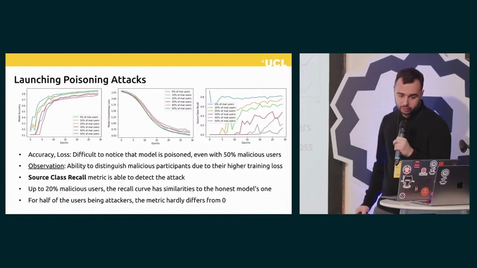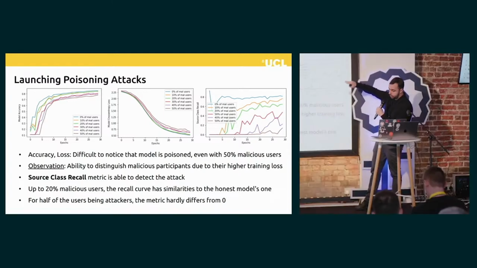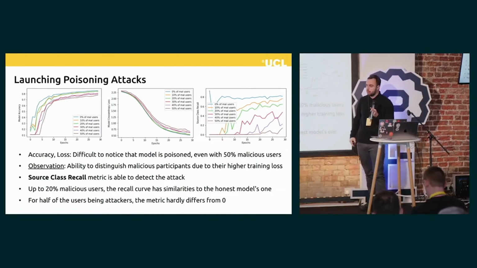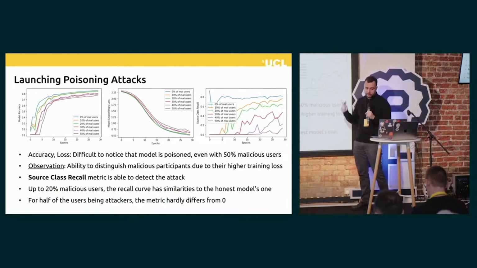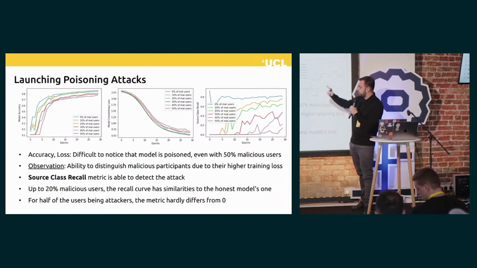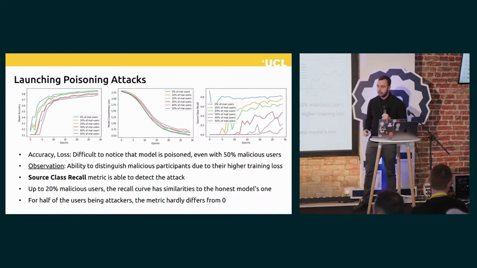As we can see, the overall accuracy and loss of the models remain at satisfactory levels throughout our experiments. And in a real-world scenario, when we have only one of those models, it would be very difficult to distinguish that it's been under attack because, for example, that could happen because of, I don't know, poor tuning of the model. However, the ability to distinguish malicious participants due to their higher produced loss is a very interesting observation.